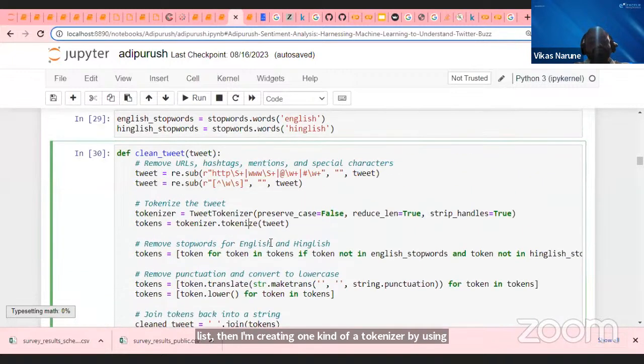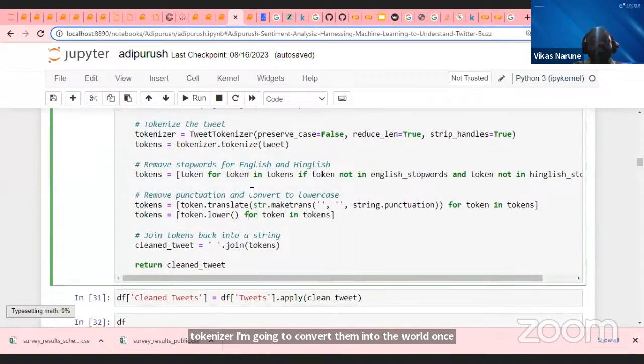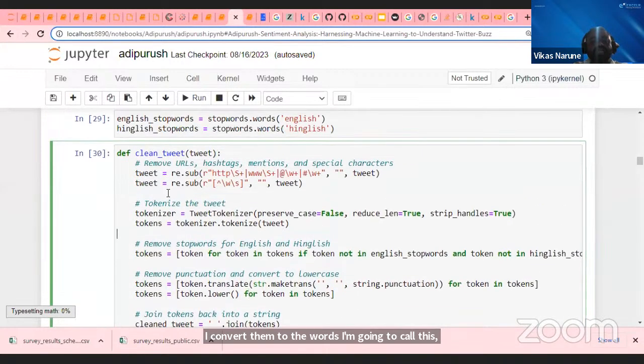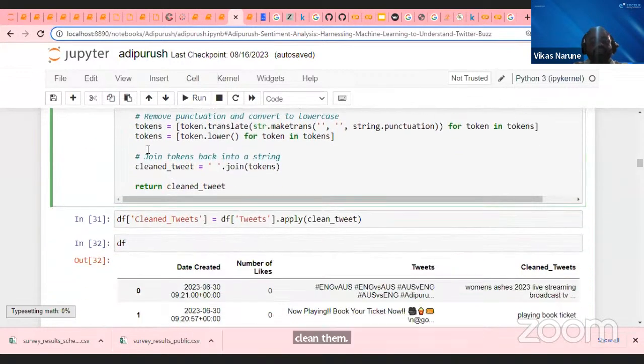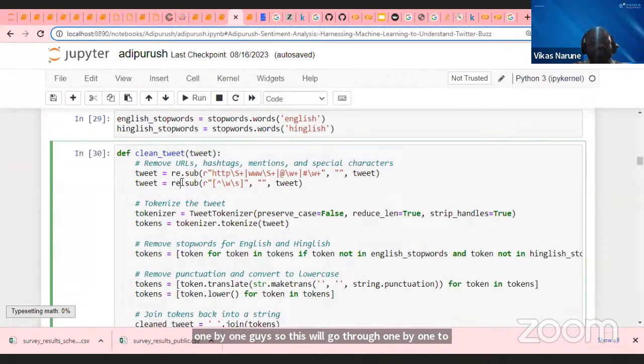Once I convert them to words, I'm going to call the English and Hindi stop words and clean them. This is what I've written here. Once I call them one by one, guys, it will go through one by one, tokenize them, and then I try to clean my data. This is what I'm going to do here.